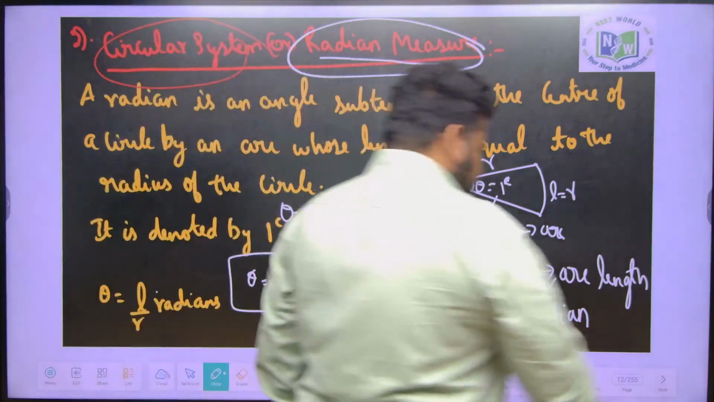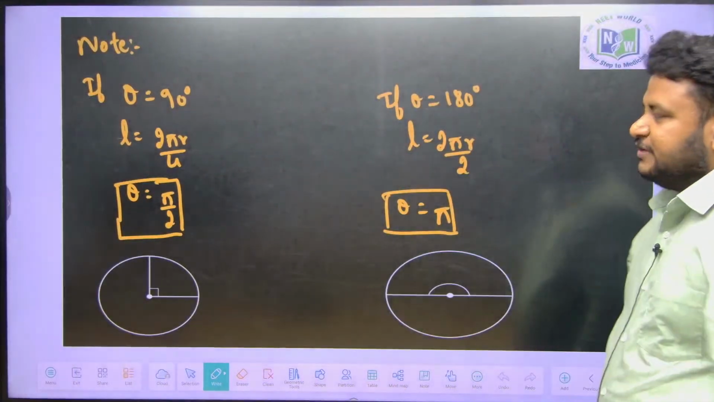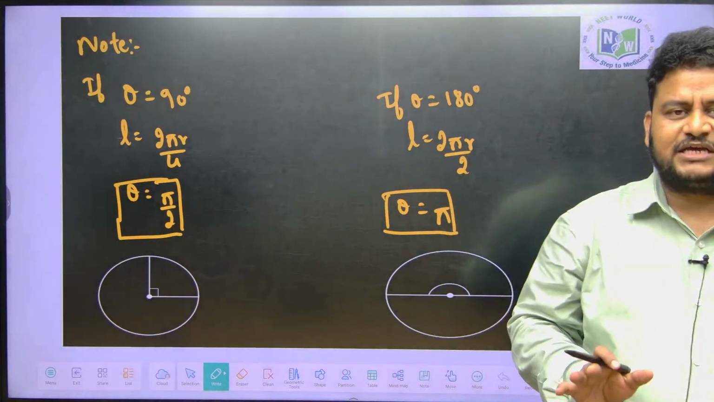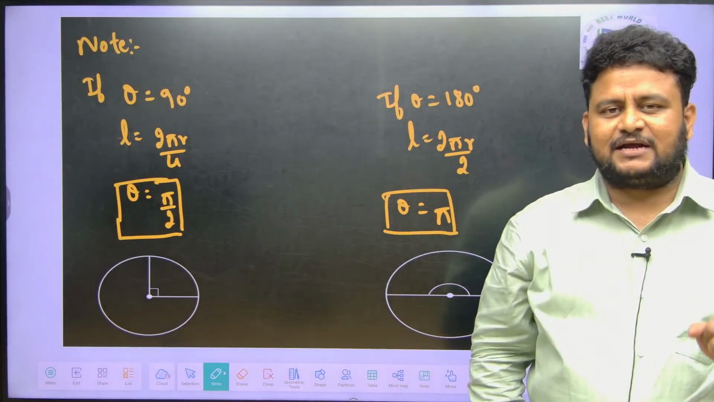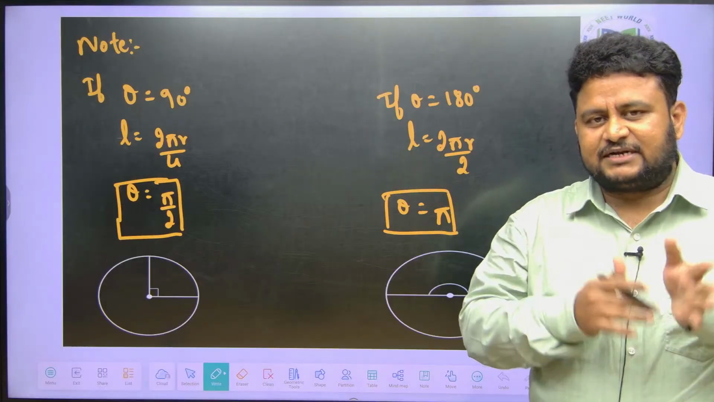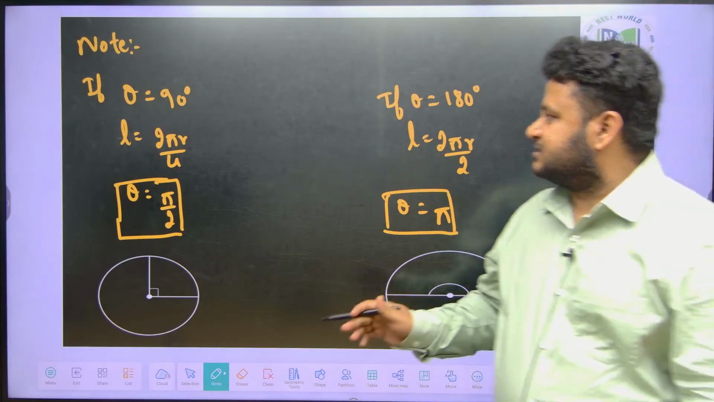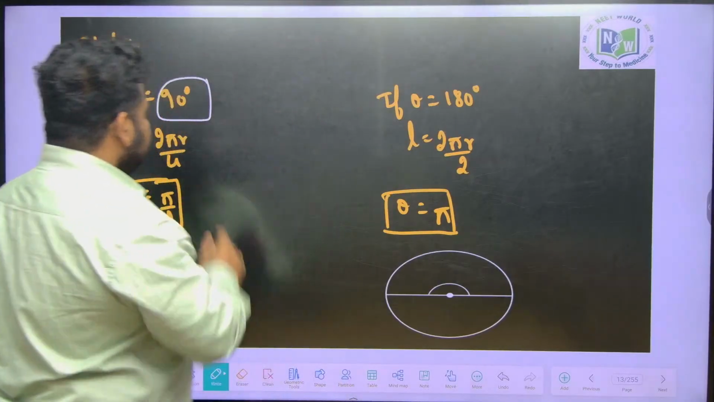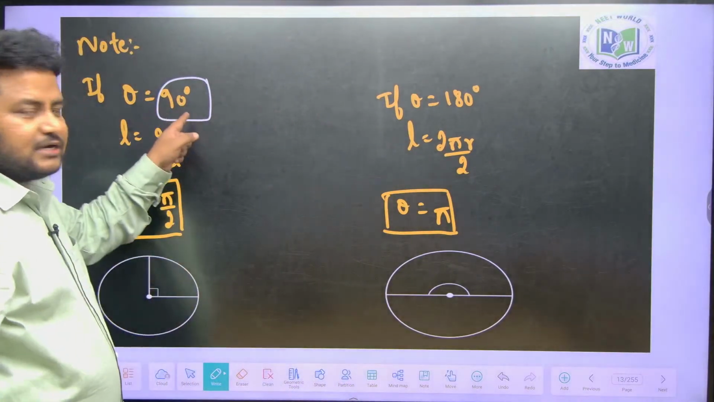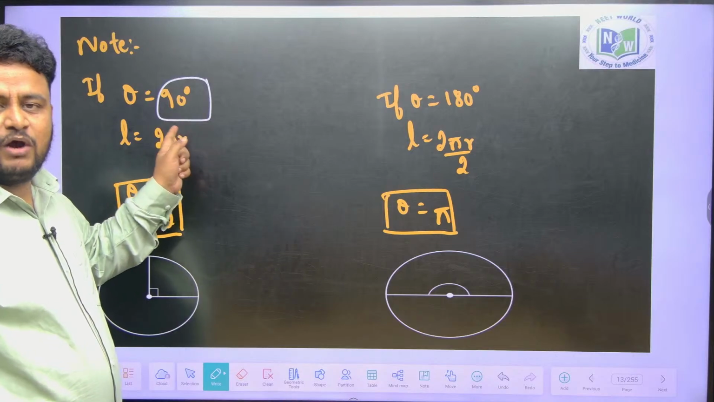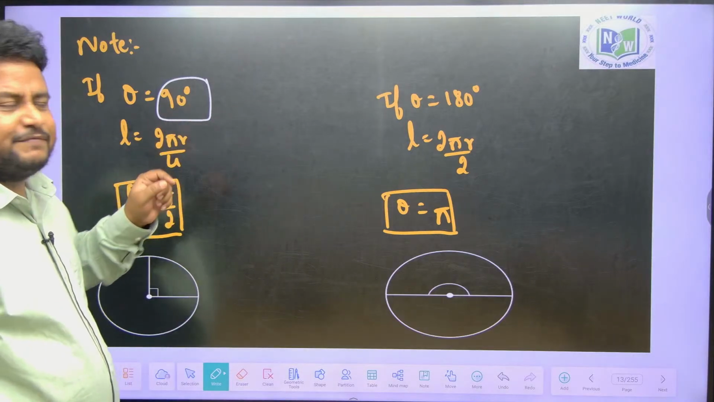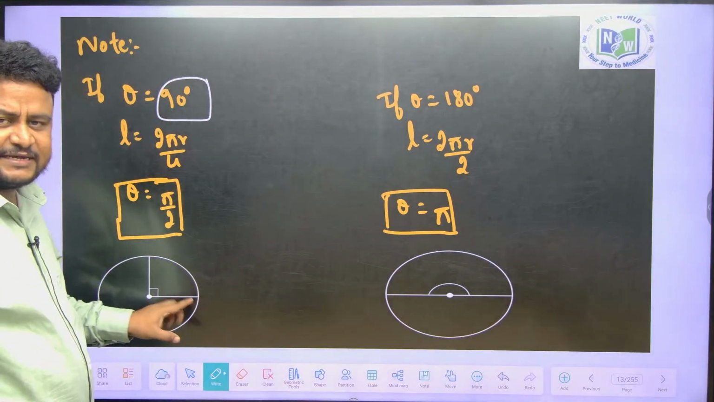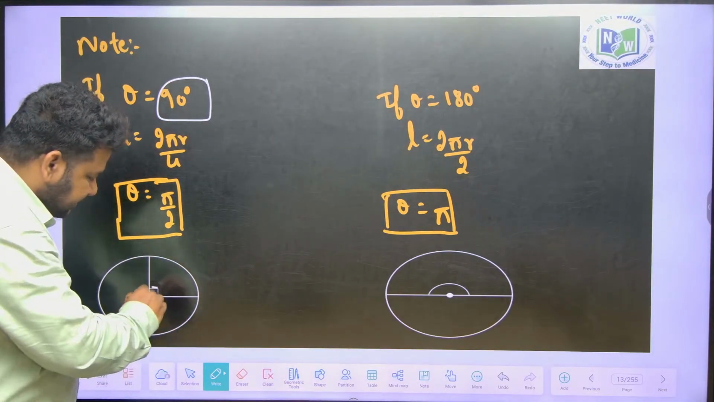Clear? Okay. Now we have to know the relation between the radian measurement and the degree measurement. See here, theta is equal to 90 degrees in degree measurement. I want this value in radian measurement. So what will we do? Theta is equal to 90 degrees means it is representing a quadrant in a circle. This is 90 degrees. Correct?